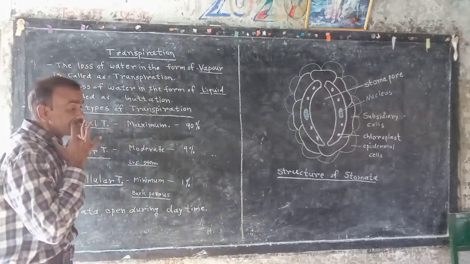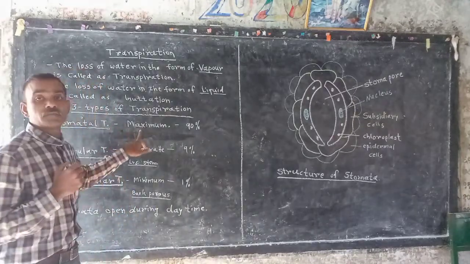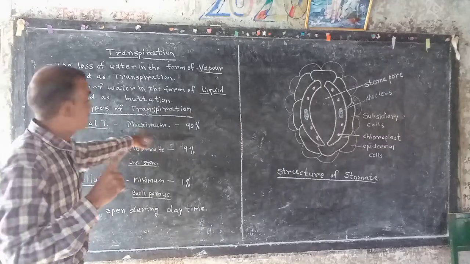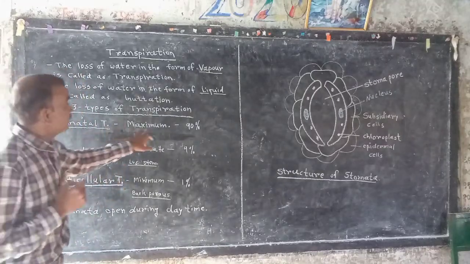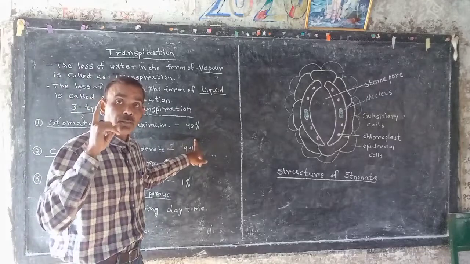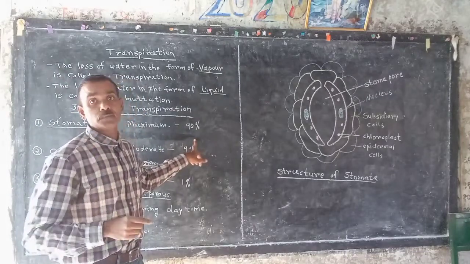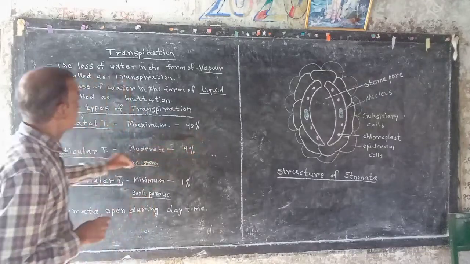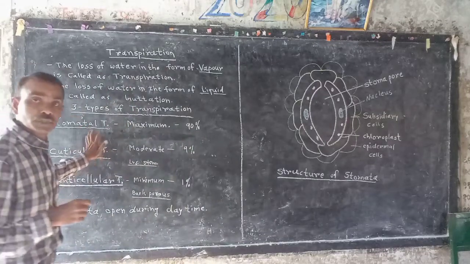Maximum transpiration takes place through stomata, and near about 90% of transpiration takes place through the stomata.